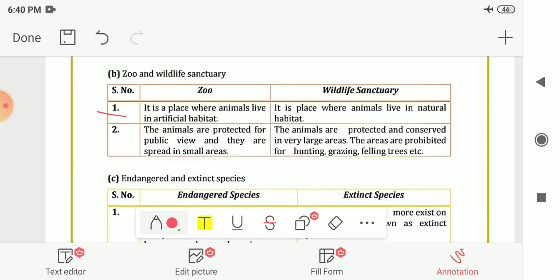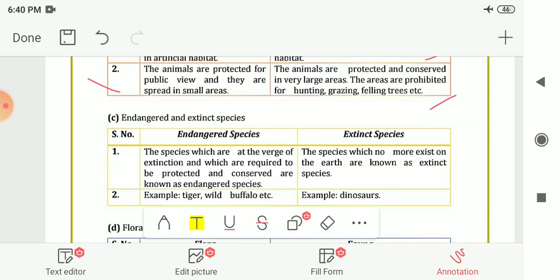So a zoo is a place where animals live in an artificial habitat. And a wildlife sanctuary is a place where animals live in a natural habitat. In a zoo, the animals are protected for public view and they are kept in small areas. In a wildlife sanctuary, the animals are protected and conserved in very large areas, and the areas are prohibited for hunting, grazing and felling trees, etc.